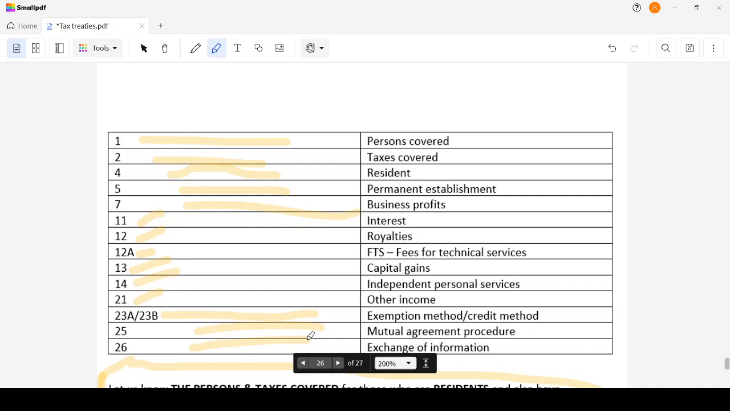Here, if you see, 1, 2, 3 is not there, 4, 5, 6 is not there, 7, 11, 12A, 13, 14, 21, 23A, 23B, 25, 26. 1 is persons covered, 2 taxes covered, 4 resident, 5 permanent establishment, 7 business profits, 11 interest, 12 royalties, 12A FTS, 13 capital gains, 14 IPS, 21 other income, 23A exemption method or credit method, 25 mutual agreement procedure, 26 is exchange of information.